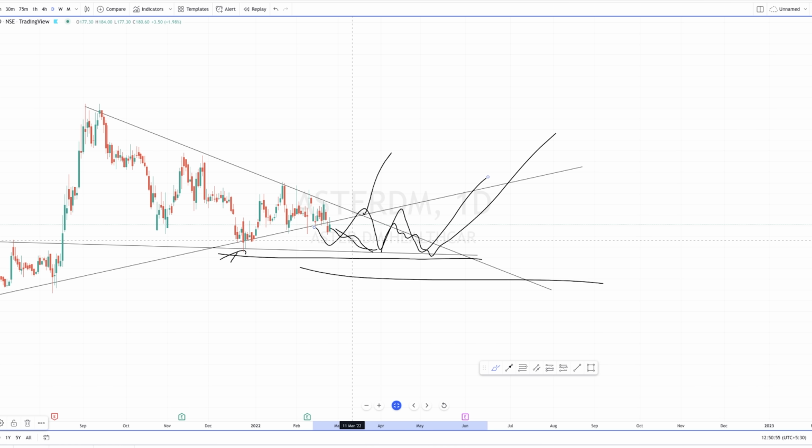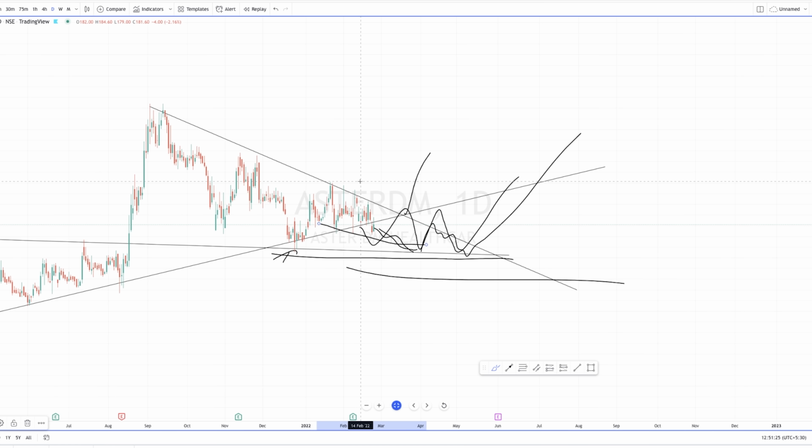Just because I hit my stop loss doesn't mean that you have to remove this. You can always have this in your watch list, because this is still a potential stock, because there is clearly no indication of bearishness. Normally I wouldn't have exited. I exited now only because of the market condition. Okay, so yeah, I hope that was clear, and I hope you learned something out of this video, because you learn a lot out of loss videos. I thought I would make this, and hopefully I'll make a profitable video next.